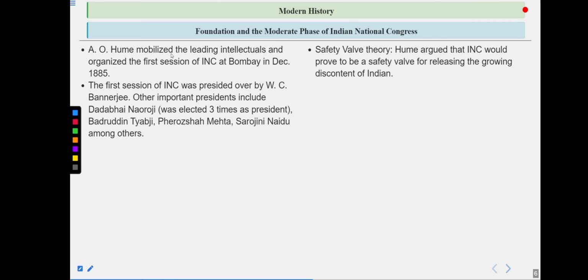Safety valve theory. Hume argued that INC would prove to be a safety valve for releasing the growing discontent of Indians. So if we talk about these things, first of all, one by one. Do remember that A.O. Hume was also the secretary of the Indian National Congress, the first secretary. At that time, Lord Dufferin was the viceroy. And the first session of this Congress was started on 28th of December 1885.